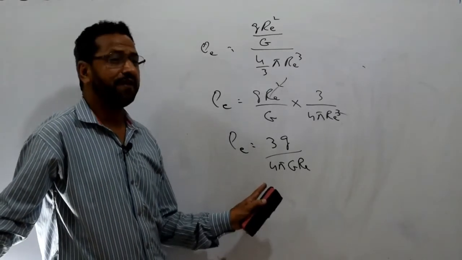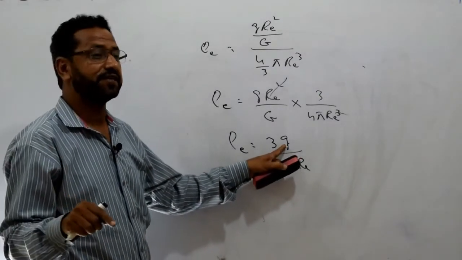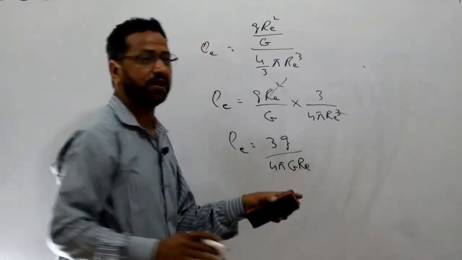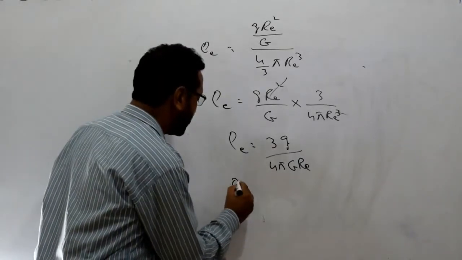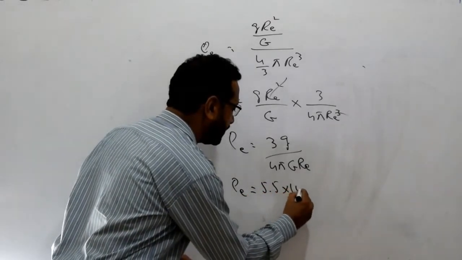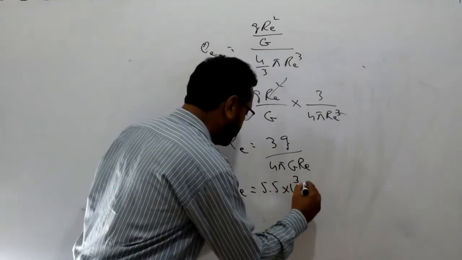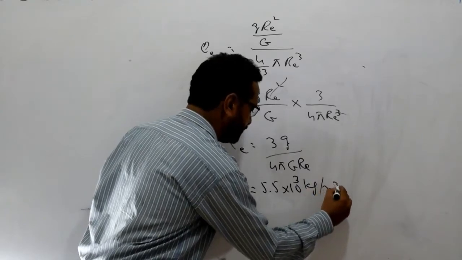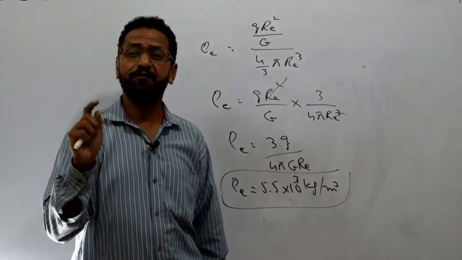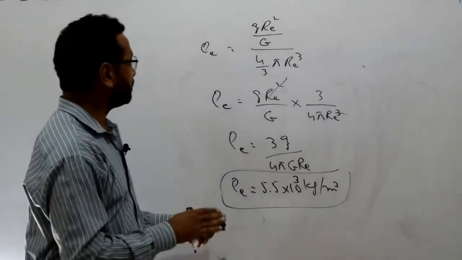So when you put the value of all these quantities, you know that g, its value is 9.8, pi is 3.14, and re, you have all the values, and when you put these values, the density will come out as 5.5 into 10 power 3. What will be the unit of the density? Kilogram per cubic meter. So that one is the density of earth, and that one is 5.5 times greater than the density of the water at 4 degrees Celsius. So that was the density of the earth.